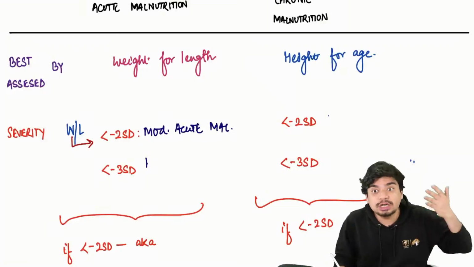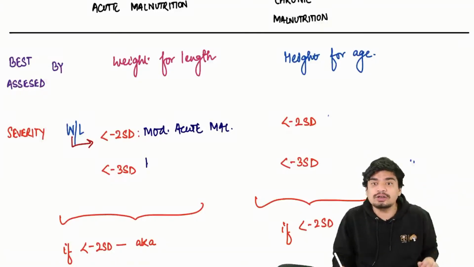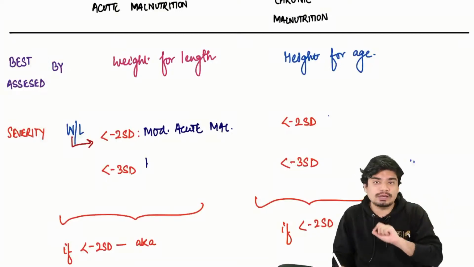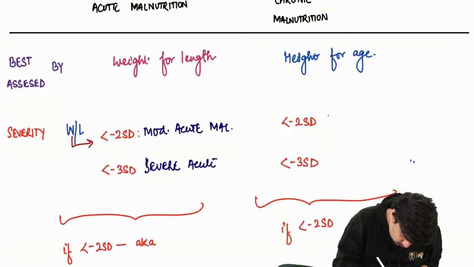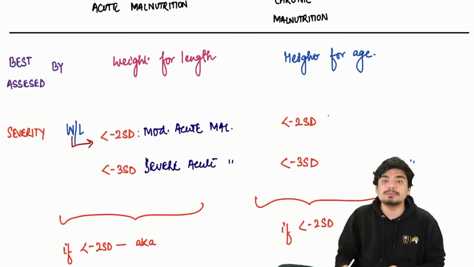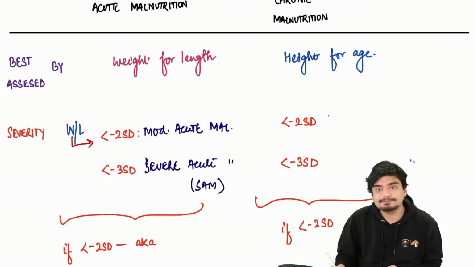Let's say it's further down below, it's less than -3, even further fall in weight. Then it's going to be severe acute malnutrition, or SAM.